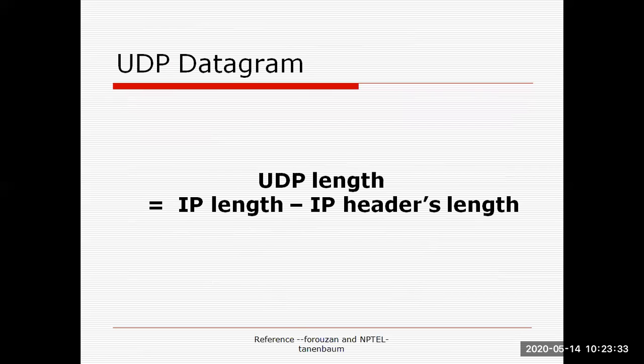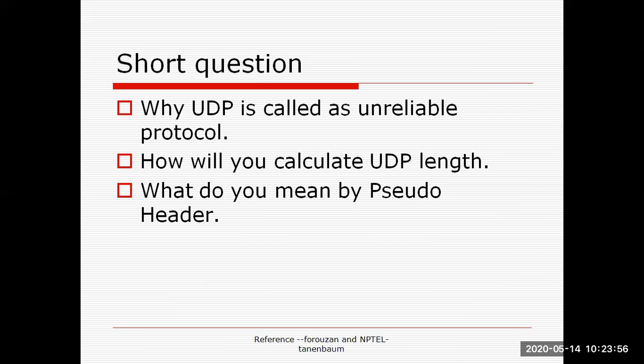Now, what is the length of UDP protocol or UDP PDU? So UDP length is equal to total length of IP packet minus IP header, because UDP protocol is encapsulated into the payload of the IP. So from the total length, we will remove the IP header. We will directly get the size of the UDP protocol length. Now these are some short questions. Why UDP is called as unreliable? How will you calculate UDP length? What do you mean by pseudo header? And I hope you understand the concept of UDP protocol.